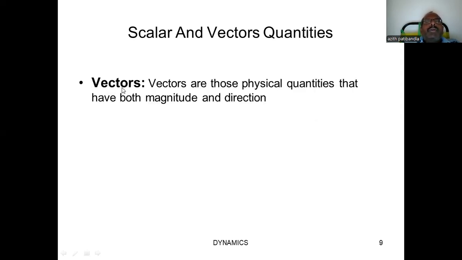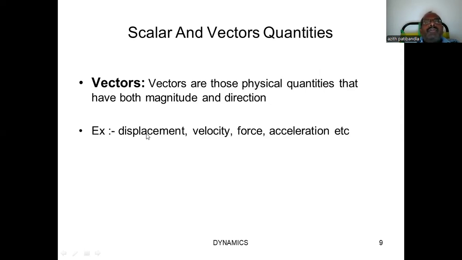Next one is vectors: the physical quantities which are having direction in addition to the magnitude. Already we discussed that a physical quantity must have some magnitude. In addition to that magnitude, if the physical quantity is having direction, then it is categorized as a vector. Some examples: displacement. Whenever a body moves from one point to another along the shortest distance or a straight line, we consider that as displacement, which is an example for a vector.